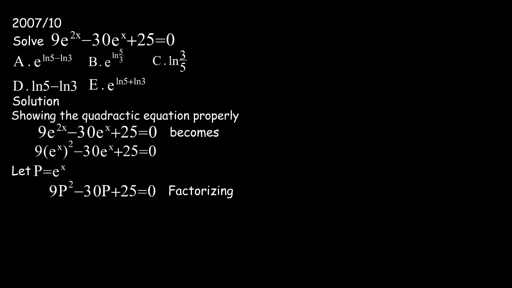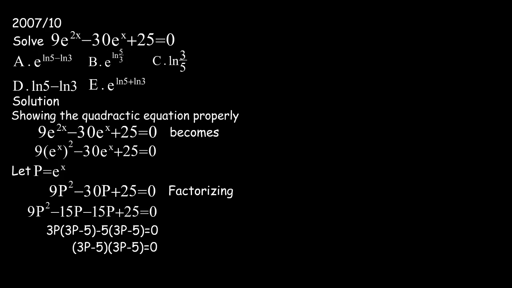And factorizing, it becomes 9p squared minus 15p minus 15p plus 25 equals 0. Factorizing the equation, it becomes 3p(3p minus 5) minus 5(3p minus 5) equals 0. This further breaks down to (3p minus 5)(3p minus 5) equals 0.